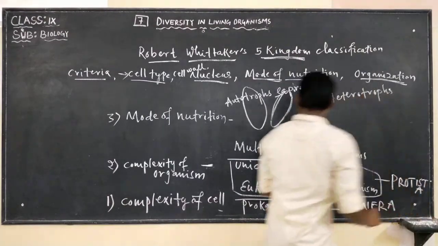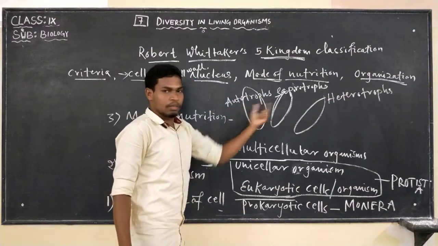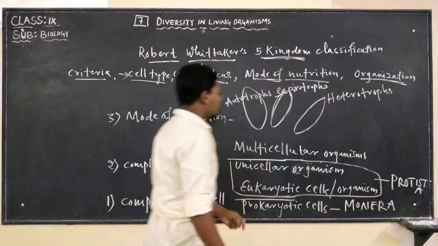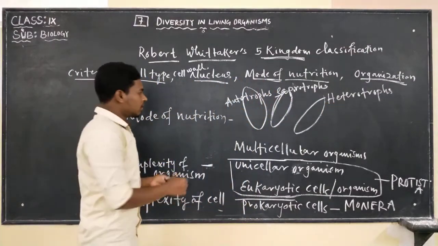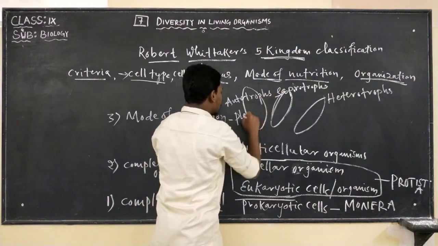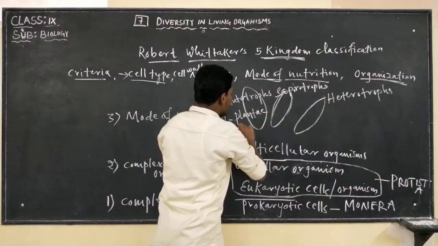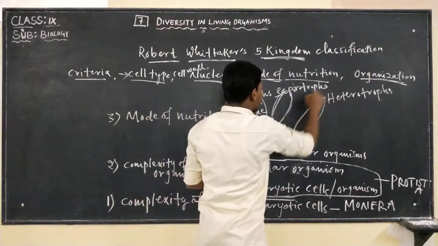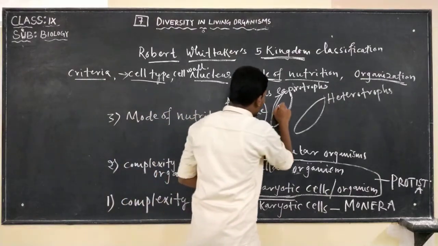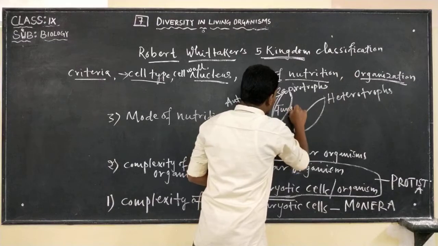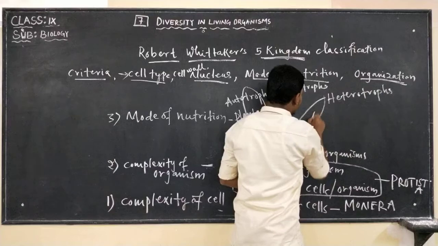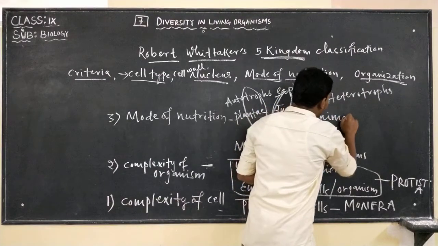So based on the mode of nutrition, autotrophic, saprotrophic and heterotrophic, all the autotrophic organisms were grouped under Plantae, all the organisms showing saprotrophic mode of nutrition were grouped under Fungi, and all the heterotrophic organisms were grouped under Animalia.